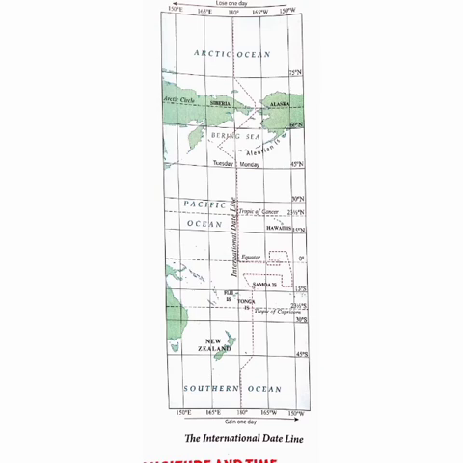The line does not cross any major landmass. It zigzags to avoid crossing a country or a major group of islands in the Pacific Ocean in order to maintain the same date and day at one time. Imagine the confusion in a country with two different dates and days. Since 180-degree east longitude and 180-degree west longitude is the same line, we don't write east or west with this longitude.